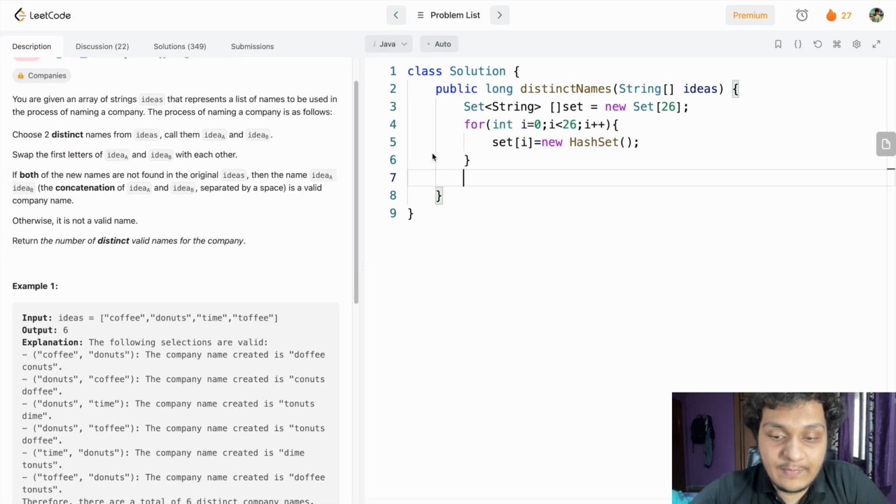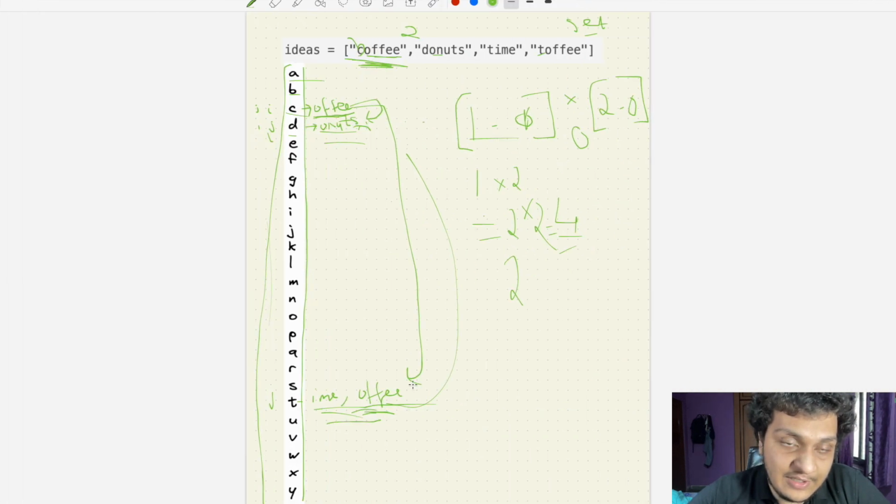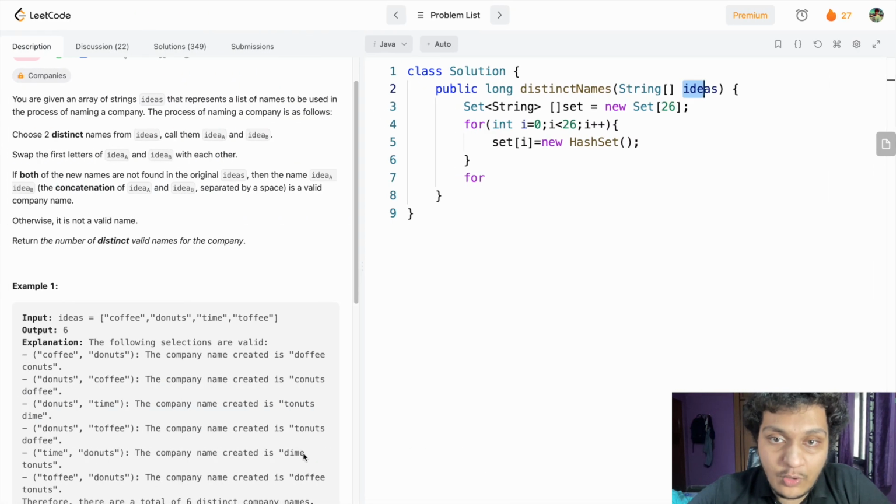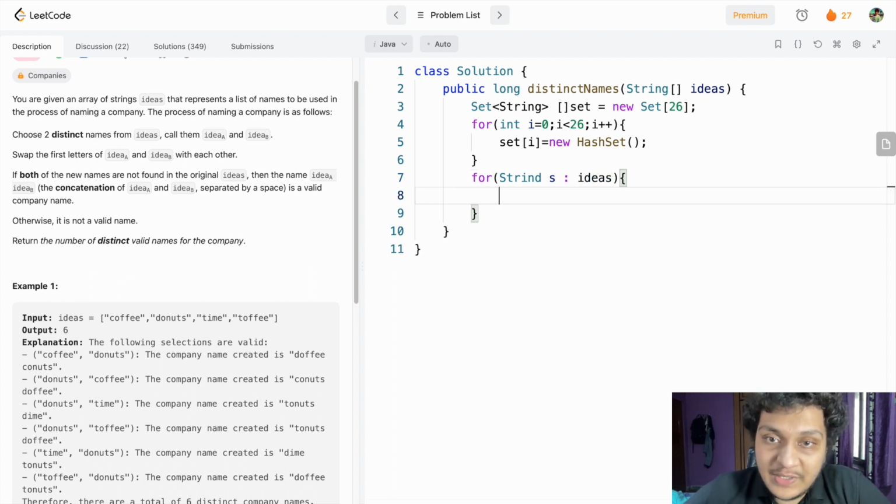So what I did here, we have to iterate over all the ideas, and I have to put them into the set. So I'll use a for each here, string s starting from ideas. Okay, what I am doing here, this is a string. Okay, what can we do here?